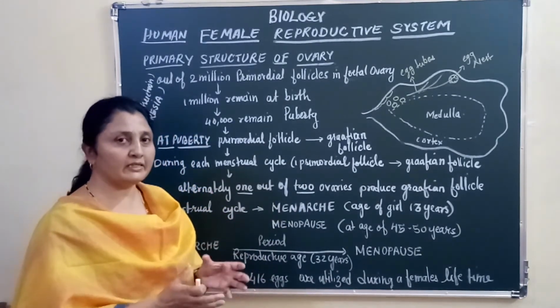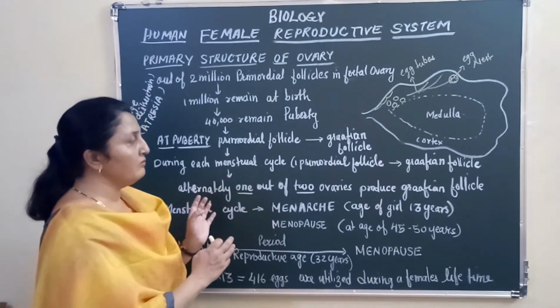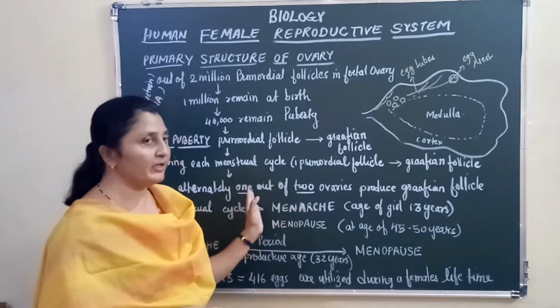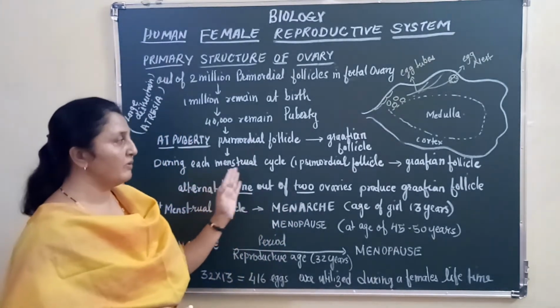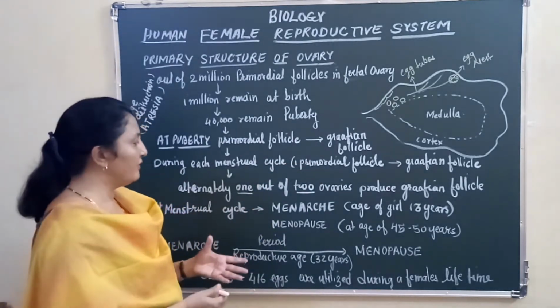That means the ovaries take their turns to convert one primordial follicle into a Graafian follicle. One ovary at a time will release one primordial follicle which gets converted into a Graafian follicle.